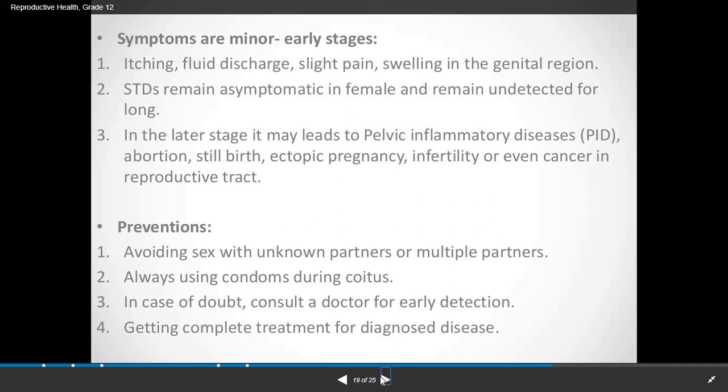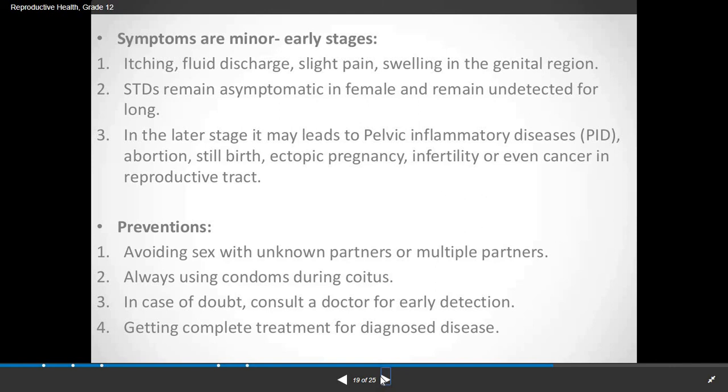Asymptomatic means no symptoms are seen on the body for a longer period of time, and after a period of time one or two symptoms can be seen, and if the individual is not paying attention to that, it can get into severe cases.